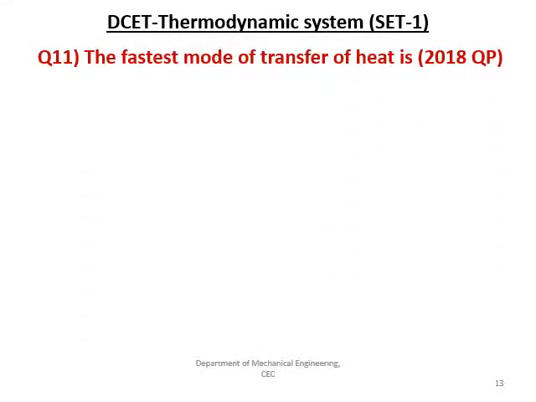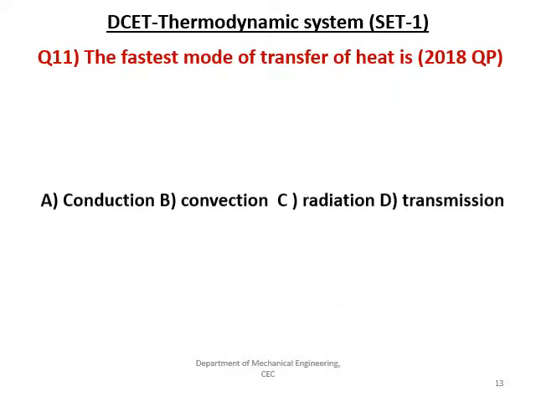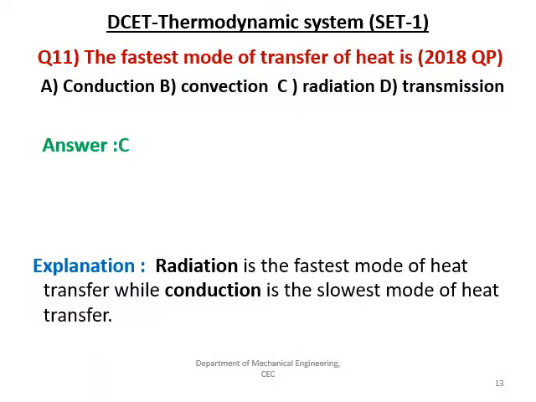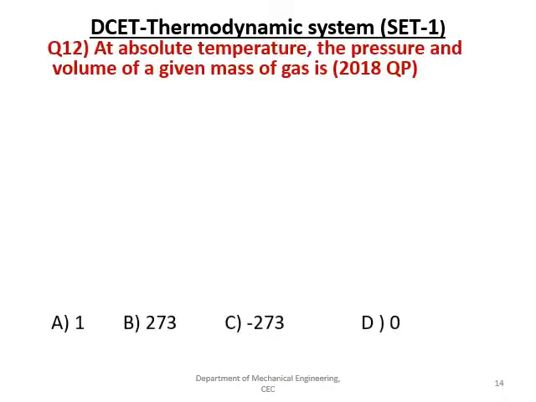The fastest mode of heat transfer is: the given options are conduction, convection, radiation and transmission. The answer is C, that is radiation. Radiation is the fastest mode of heat transfer, while conduction is the slowest mode of heat transfer.